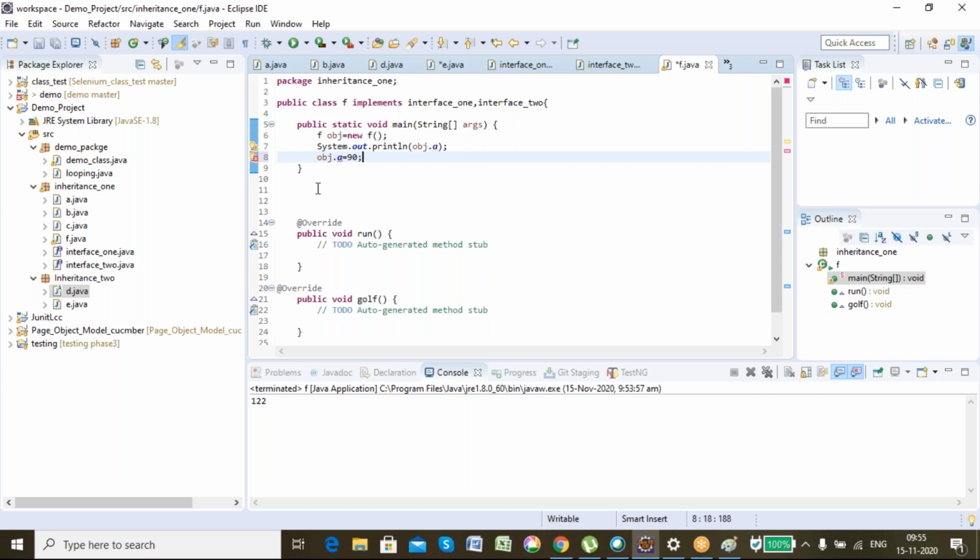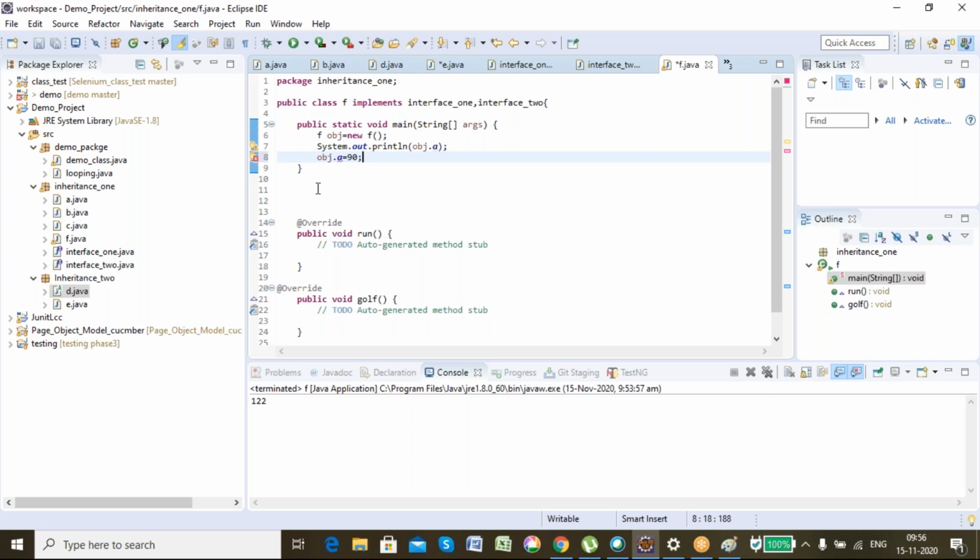But in interface, the data members are by default final. You can never change it. You cannot give any access modifier. It is by default final. So you can never change the value of that variable elsewhere in the program. But in the case of abstract class, if you declare it final, then it will be final, else it will be a normal one. You can change its value. Got my point?